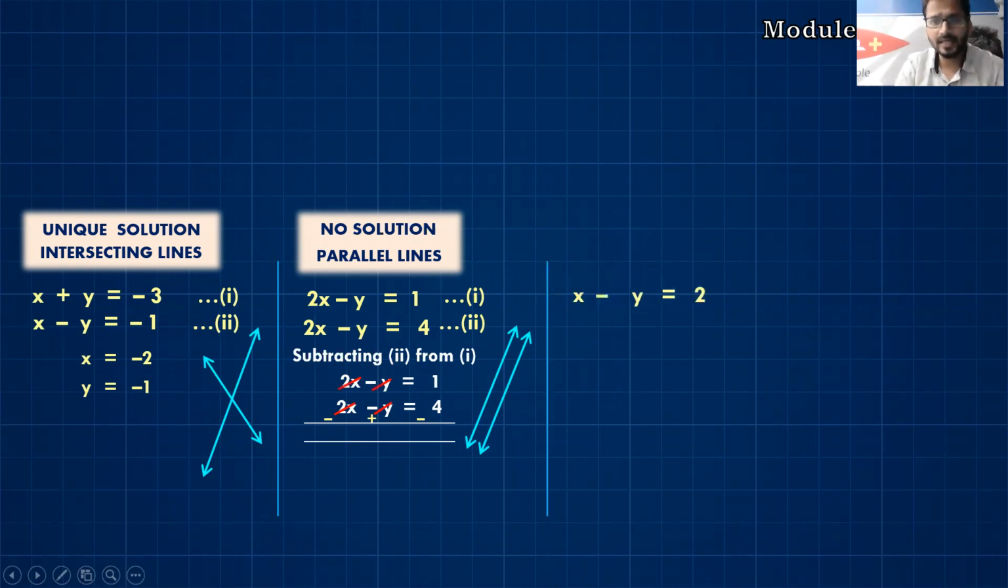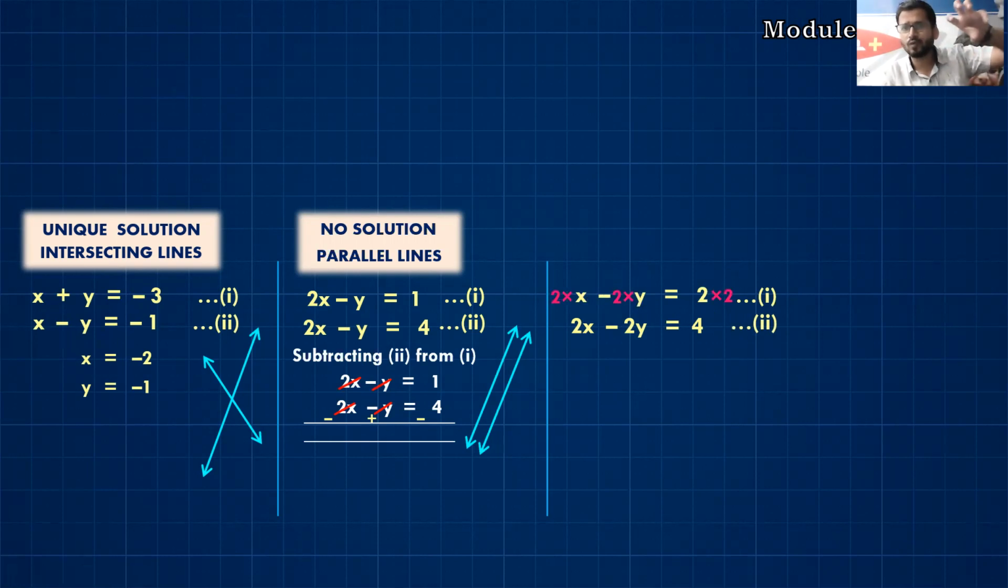Third possibility in linear equations is, let us say I have taken the equations x minus y equals 2 and 2x minus 2y equals 4. Now basically, students, these two equations are the same only. If I multiply the first equation by 2, I will get 2x minus 2y equals 4. Means on the left hand side the coefficients are the same, and on the right hand side the numbers are the same. Or if I divide the second equation by 2, I will get x minus y equals 2. So these two equations may look different, but they are exactly the same equation.